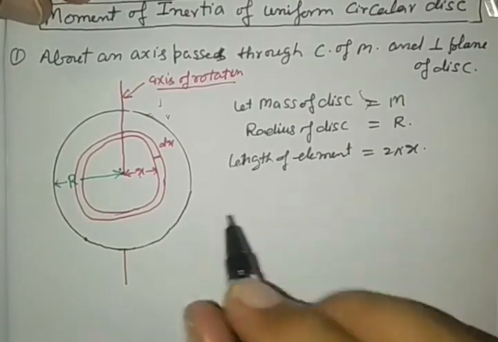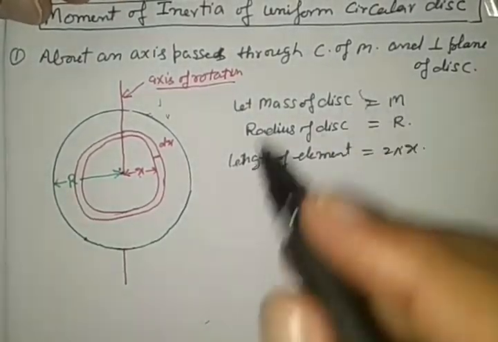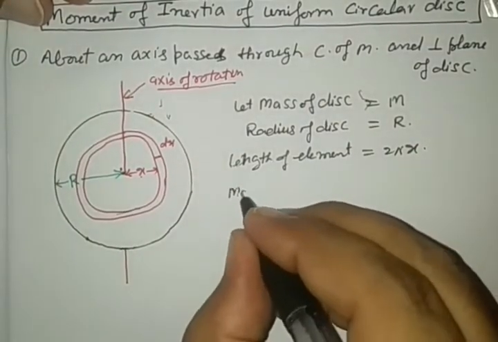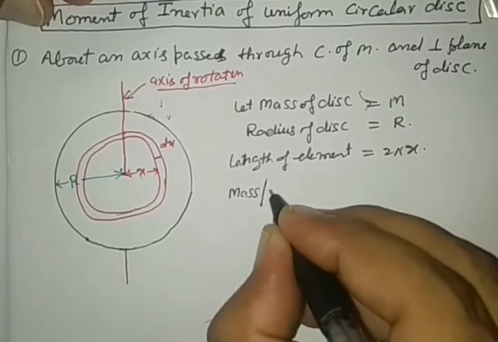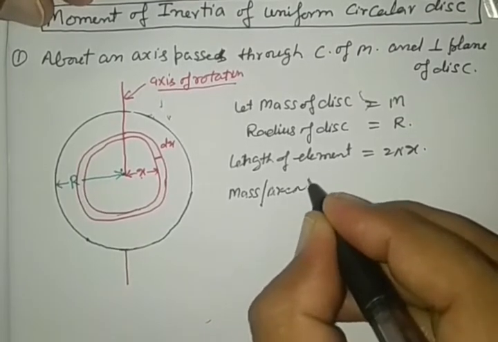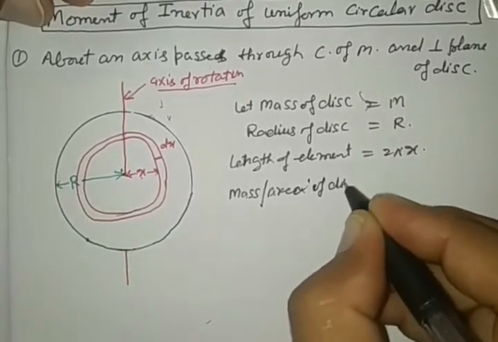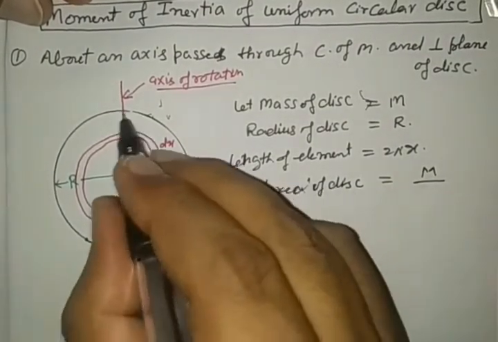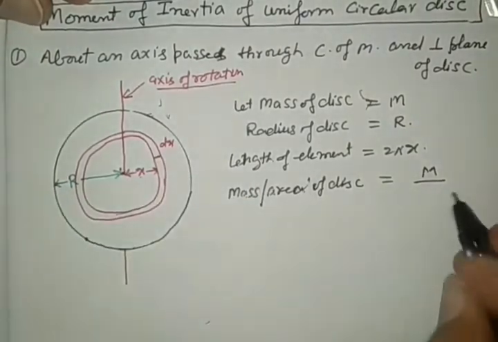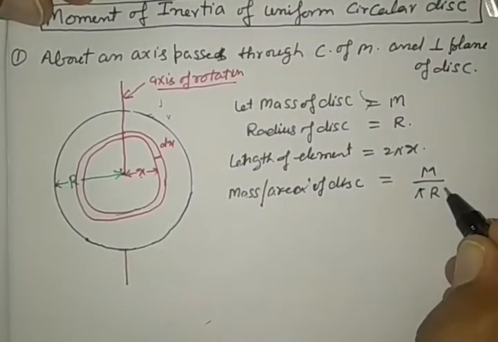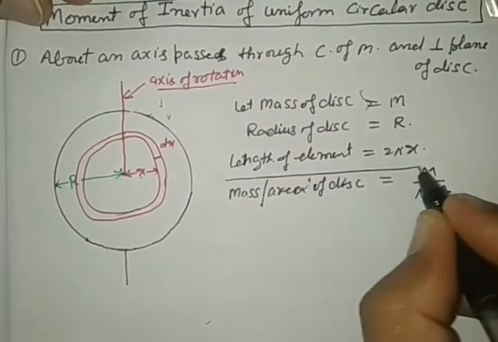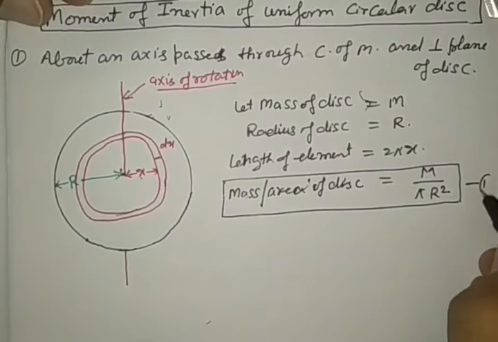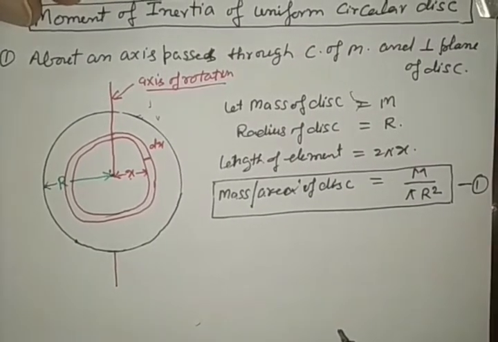First of all, we are going to calculate some things from this data. What is that? Mass per unit area of the disk. So mass is M and area, its radius is R, so it is pi R square. Let it be represented by equation number 1, right?